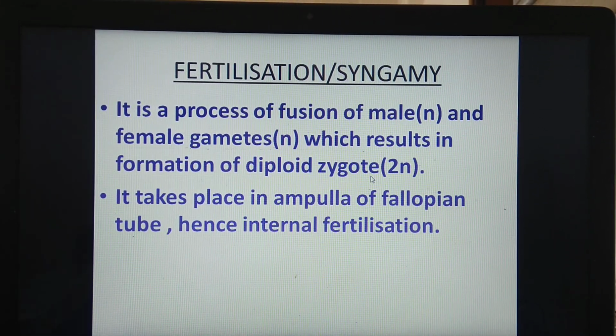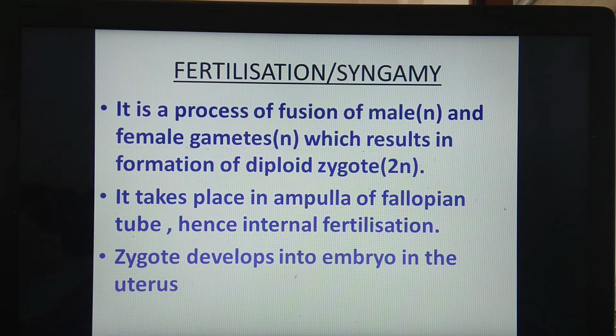Where does it take place? It takes place in the ampulla of the fallopian tube, that is, the ampulla of the oviduct. As it takes place internally inside the fallopian tube, in human beings fertilization is of the internal type. So remember, internal fertilization.